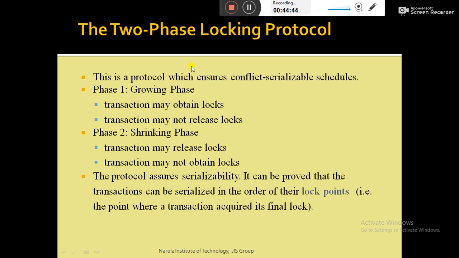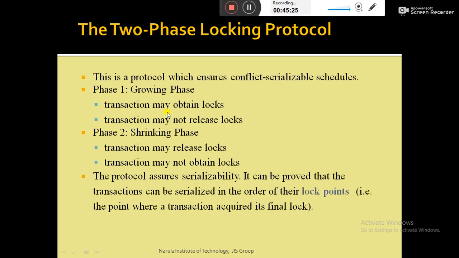Now, in the two-phase locking protocol, a lock request on a particular data item is made in two phases. That means there are two phases, phase 1 and phase 2. Phase 1 is termed the growing phase, meaning in that phase a transaction can only obtain new locks. No transaction can release a lock in that phase. So the growing phase is the initial phase where a transaction can only acquire locks, and cannot release them.